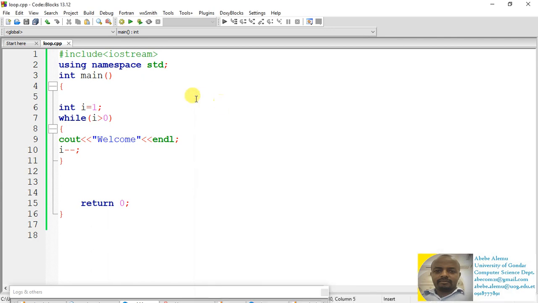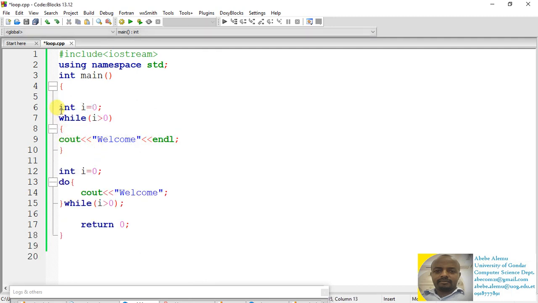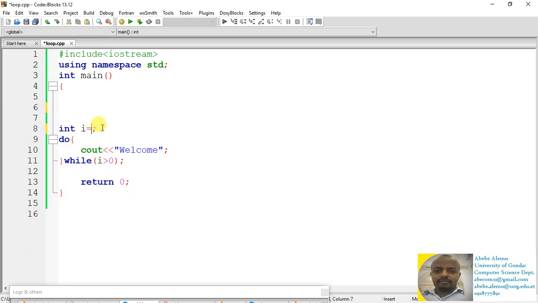If you exactly rewrite this program with the help of the while loop, if you start with 1 and then decrement the value of I by 1, we will get not only 1 will come, but 2 will come. So first I is 1, display 1 will come, and then I will be decremented by 1.